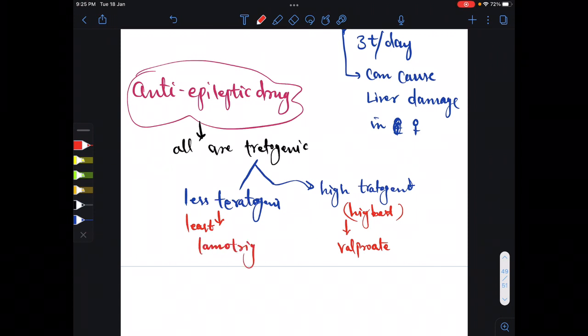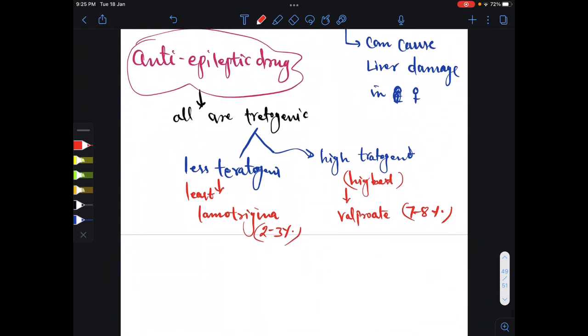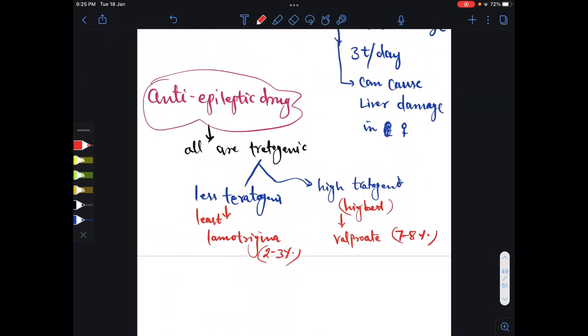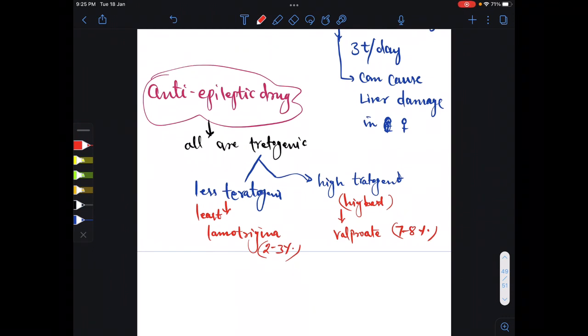So in percentage, this is around 7 to 8%, and this is around 2 to 3%. But here we have to pay attention to one thing: if this female gets epilepsy during pregnancy, then we are going to prescribe a less teratogenic drug like lamotrigine and levetiracetam.